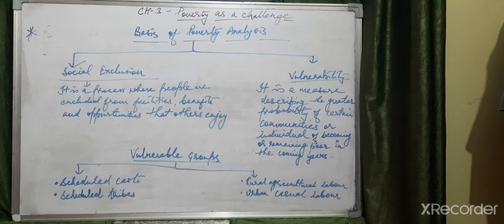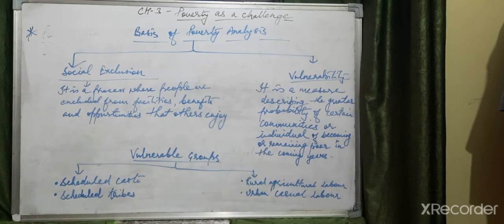They are divided into two categories: social group and economic group. The social vulnerable groups are scheduled caste and scheduled tribe, and the economic groups are rural agricultural labor and urban casual labor. Here you have to mention, just mention over here, social group. So in the vulnerable group category, the social groups are scheduled caste and scheduled tribe, and the economic groups are rural agricultural labor and urban casual labor.